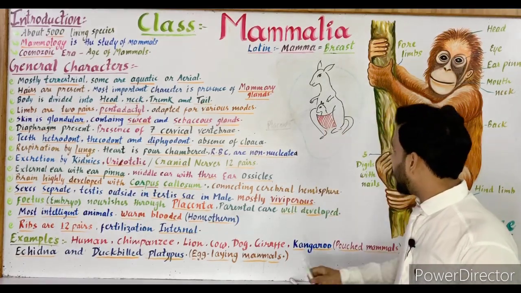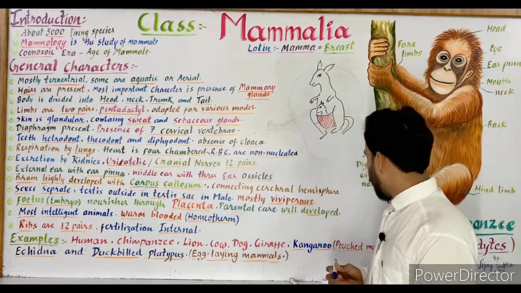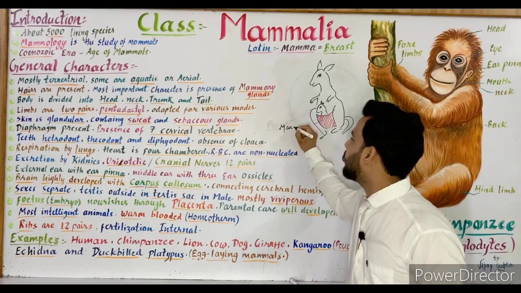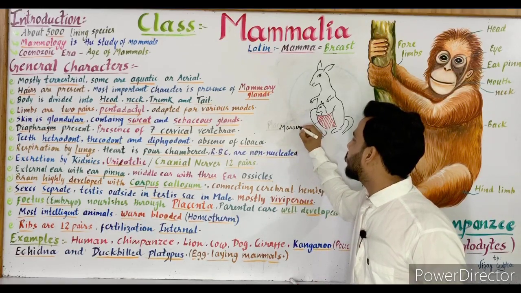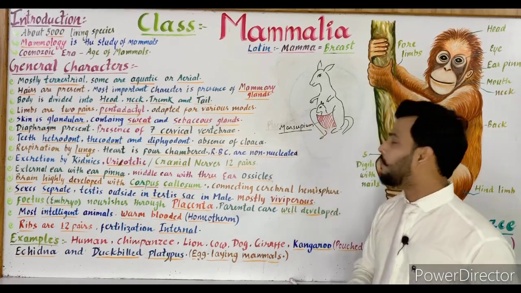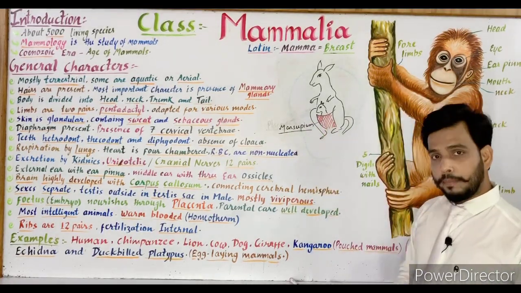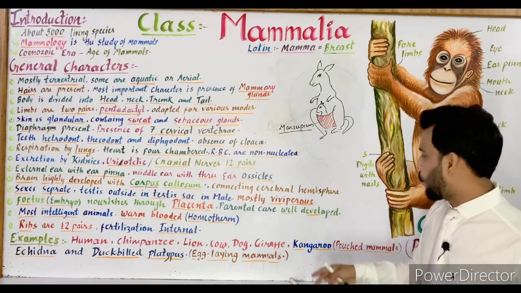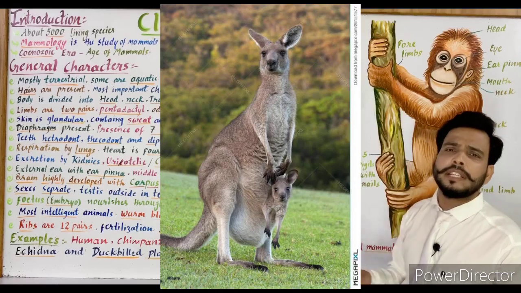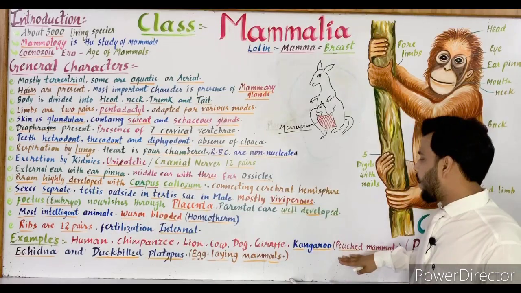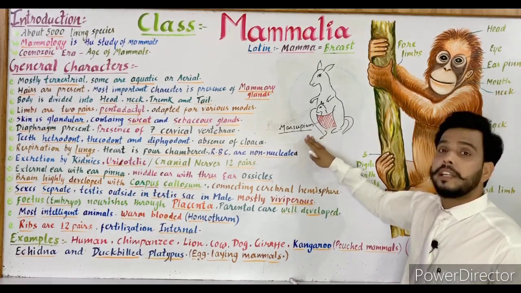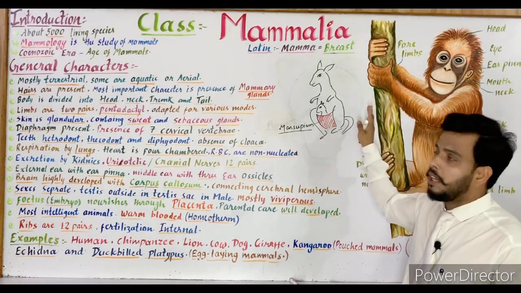This young baby lives in this pouch, and this pouch is known as marsupium. It is an important question for your exam, in which mammal marsupium is present. So it's the kangaroo. The kangaroo has a marsupium. In English you can say pouch. So these are known as pouched mammals, and the function of the marsupium is the development of their young one.